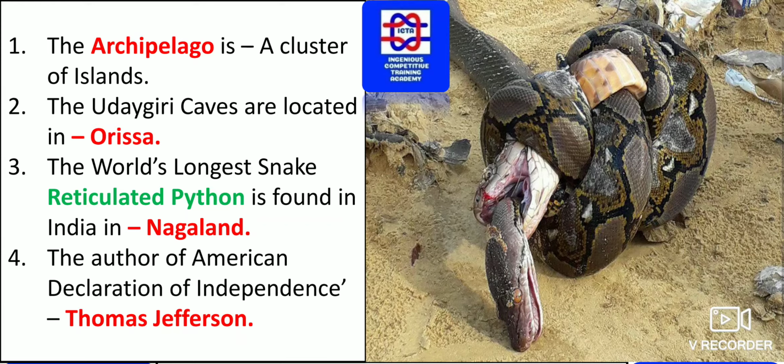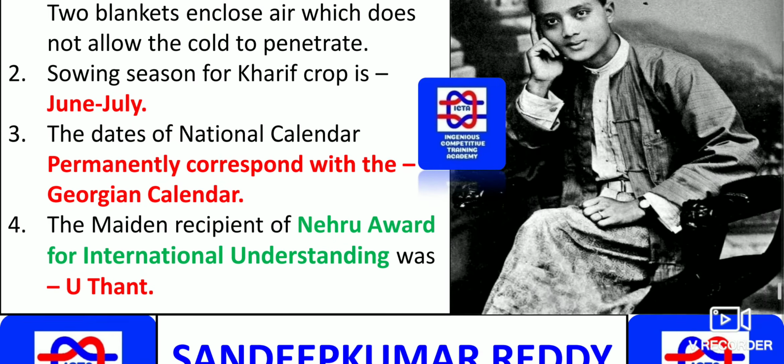Next we have the world's longest snake, the reticulated python, found in India. That place is in Nagaland. We will find this reticulated python. As you can see on the right side, how exactly that python looks like. Next we have the author of the American Declaration of Independence. Thomas Jefferson was the main one who authored the Declaration of Independence.